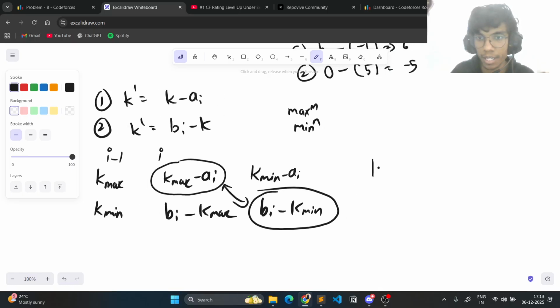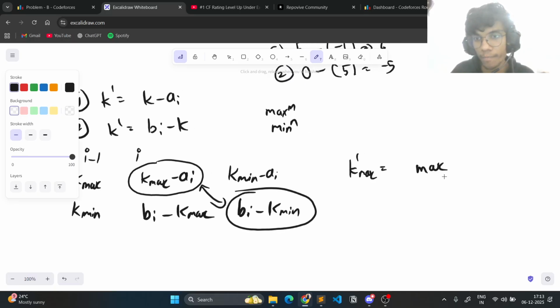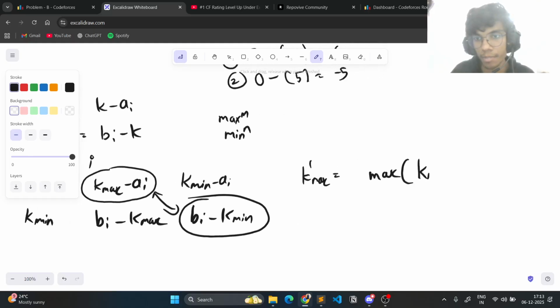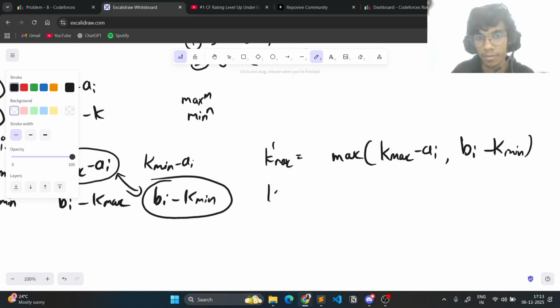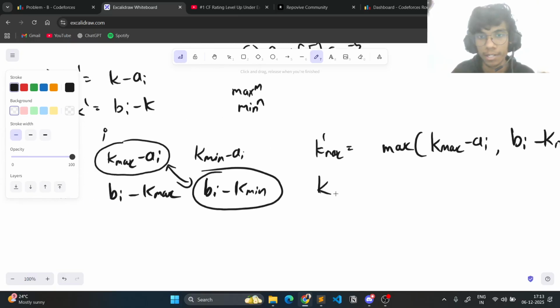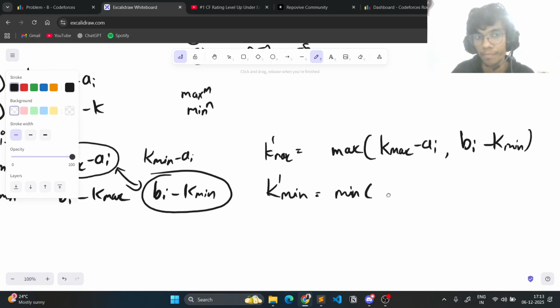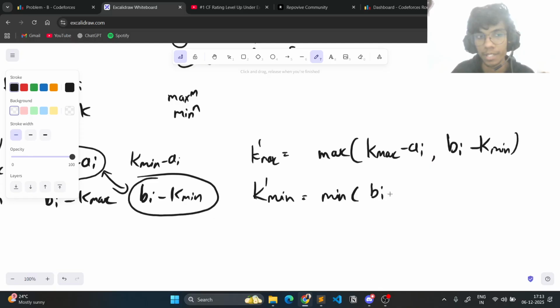So if I take k dash max equals max of kmax minus ai comma bi minus kmin, this is the new k max. Similarly, k dash min would be the minimum of bi minus kmax and kmin minus ai.